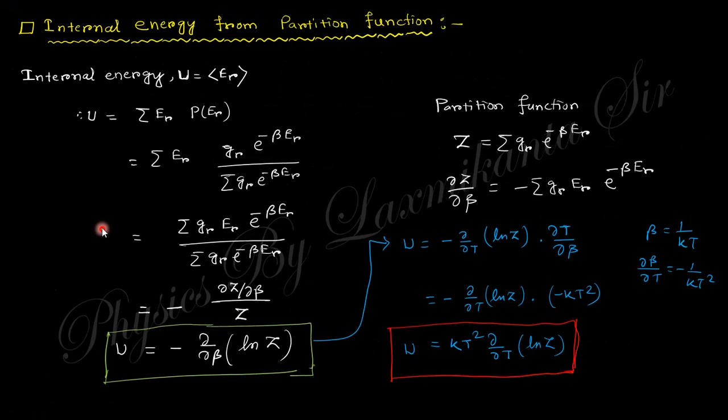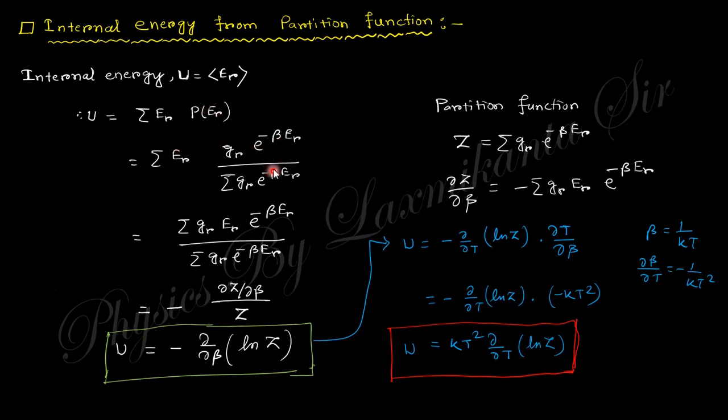Now from the partition function you can find the internal energy and then the Helmholtz free energy, and after that you will obtain the other variables. So the internal energy is the expectation value of Er, that is the average value of Er. So the summation becomes summation of Er times the probability P of Er.